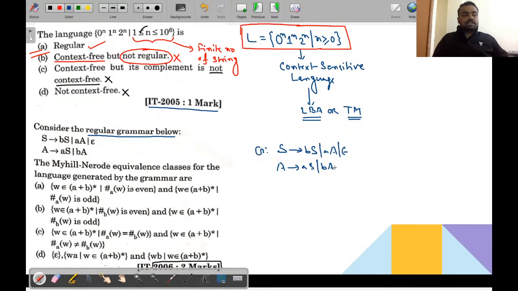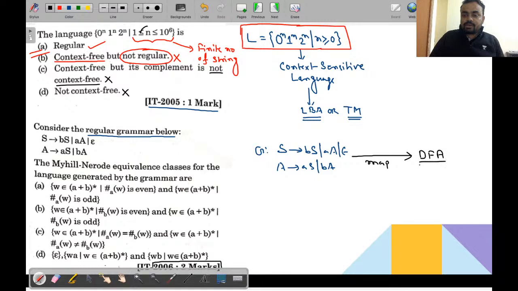This is the grammar which is given inside the question. Now, already we have discussed, if the regular grammar is given, then how to map the regular grammar into a DFA.